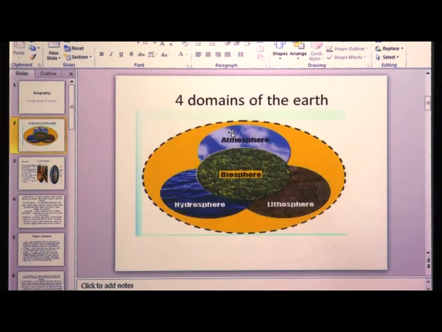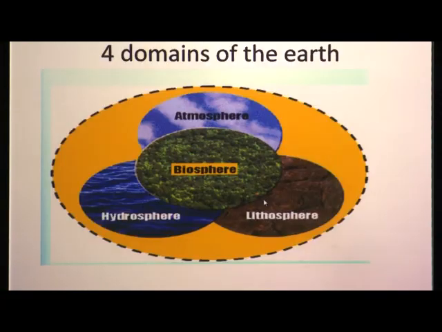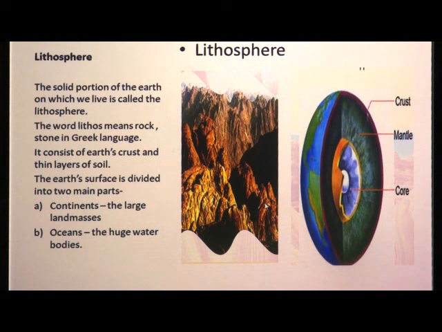So, first we have learned about the 4 domains of the earth. They are lithosphere, hydrosphere, biosphere and atmosphere. Then we have seen what is lithosphere. Lithosphere means rock, okay, the solid portion of the earth on which we live. The earth's surface is divided into two parts, that is continents and oceans.